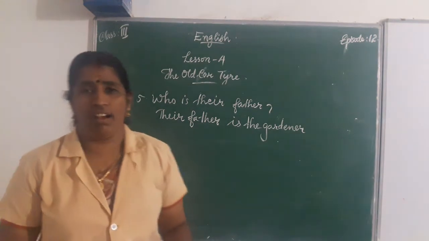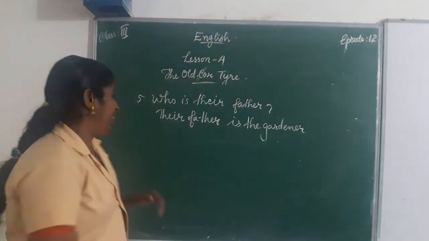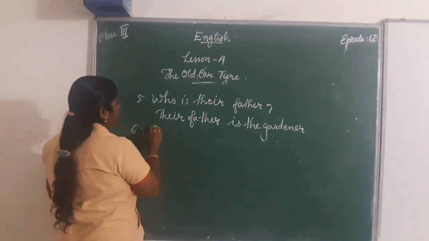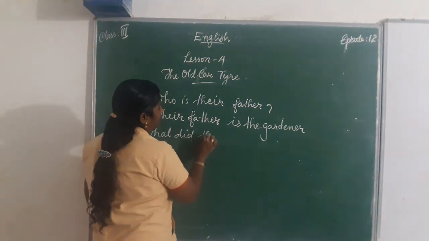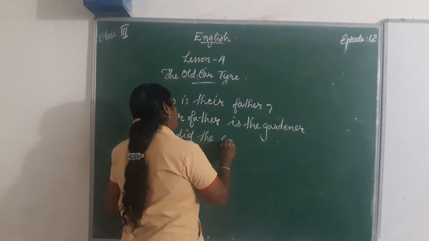What did they see? Sixth question. What did the children see?